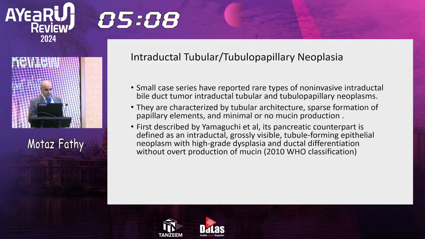So there's also intraductal tubular or tubulopapillary neoplasia. Some case series have reported rare types of non-invasive intraductal bile duct tumors, intraductal tubular or tubulopapillary neoplasm. They are characterized by tubular architecture, sparse formation of papillary elements, and minimal or no mucin production. It was further described by Yamaguchi et al. Its pancreatic counterpart is defined as an intraductal, grossly visible, tubule-forming epithelial neoplasia with high-grade dysplasia and ductal differentiation without overt production of mucin.